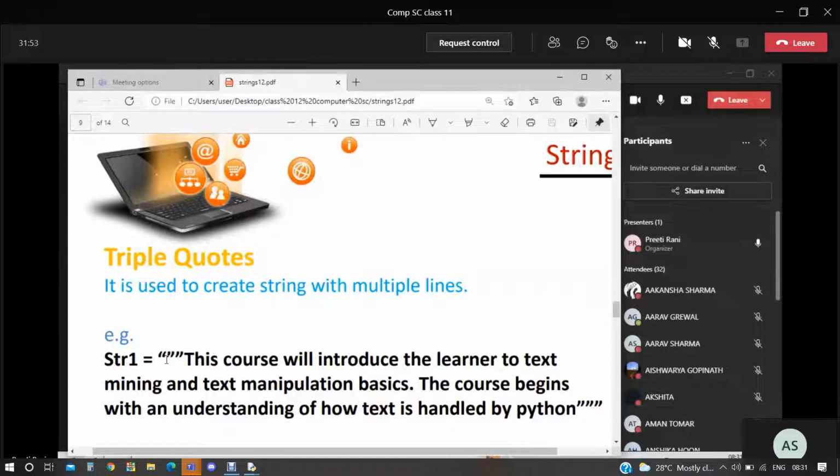Docstring means if you are putting the triple quotation mark somewhere. Okay, let's say I'm just copying this.